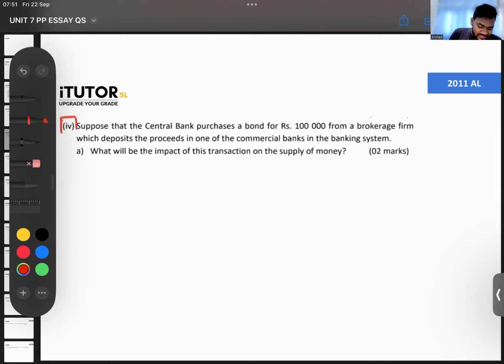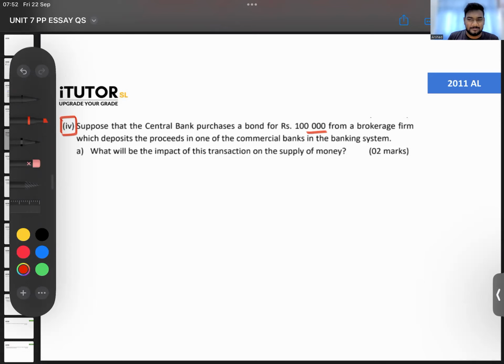Question number 4. Suppose that the central bank purchases a bond for 100,000 from a brokerage firm, which deposits the proceeds in one of the commercial banks. So there is a brokerage firm. Central bank is purchasing a bond from them. Then the brokerage firm, that 100,000 that they got, they have come and deposited this in a commercial bank. They are asking you, what will be the impact of this transaction on the supply of money?